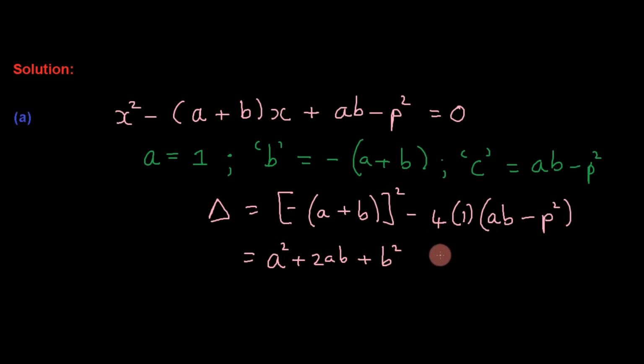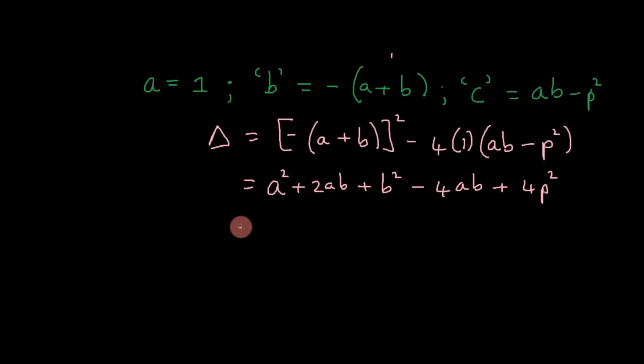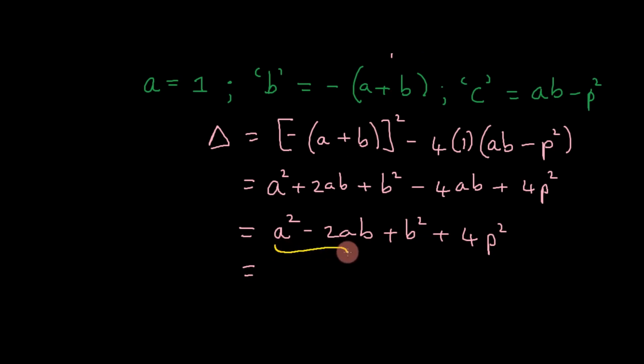Here we can multiply out. Now we can add like terms. So 2AB minus 4AB is minus 2AB. And what we notice now is that here we have a perfect square. So we can factorize it.